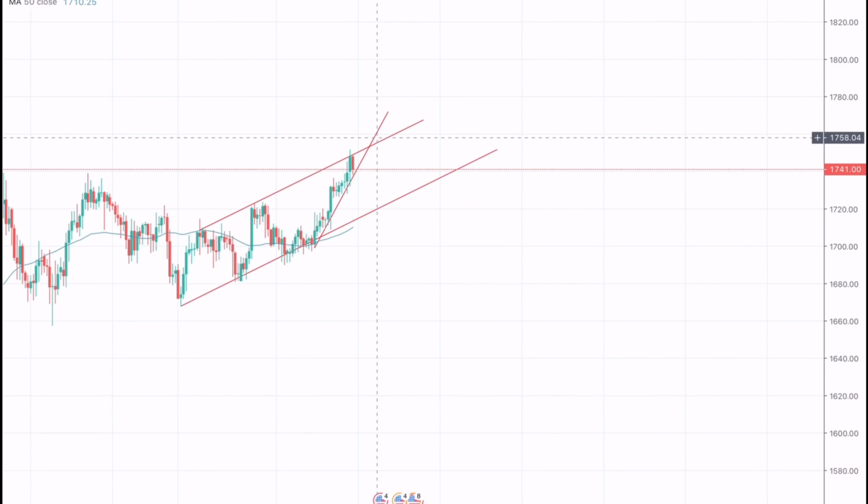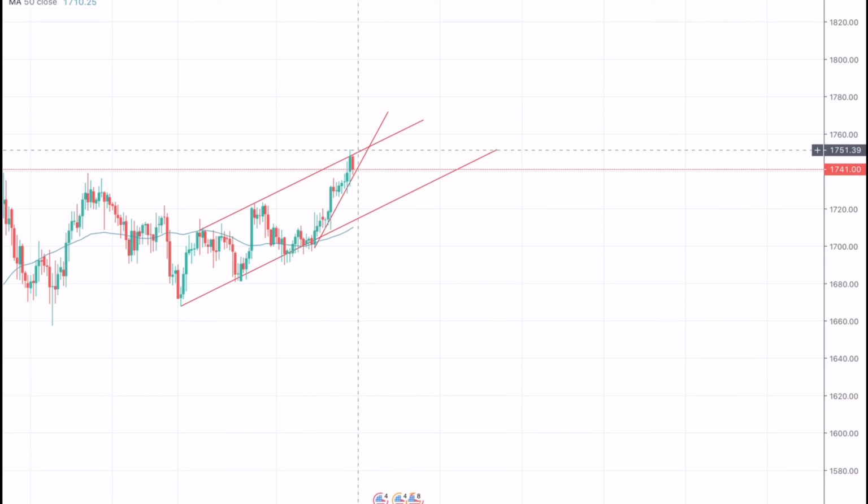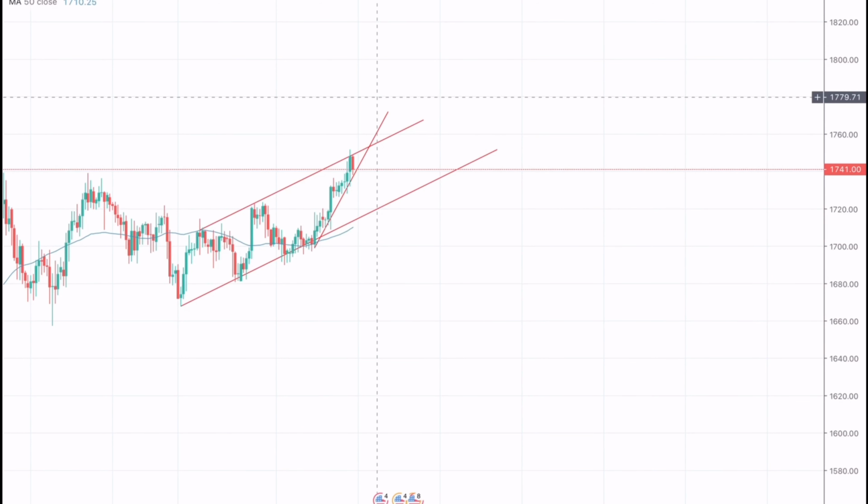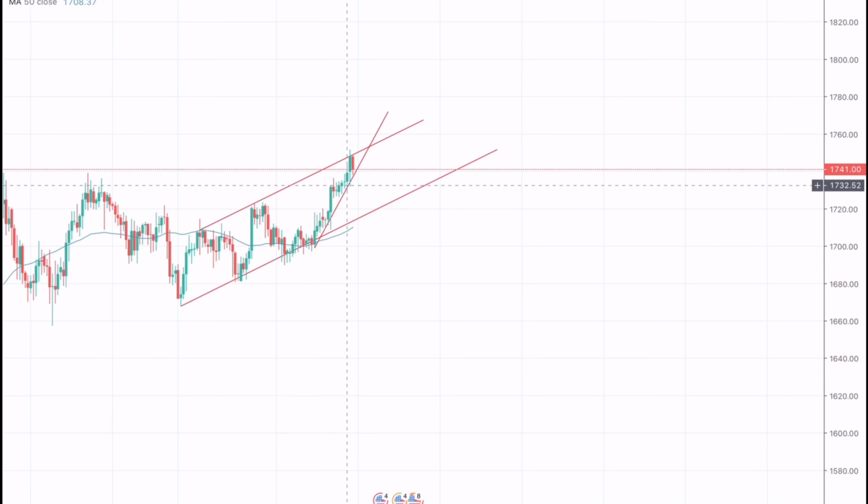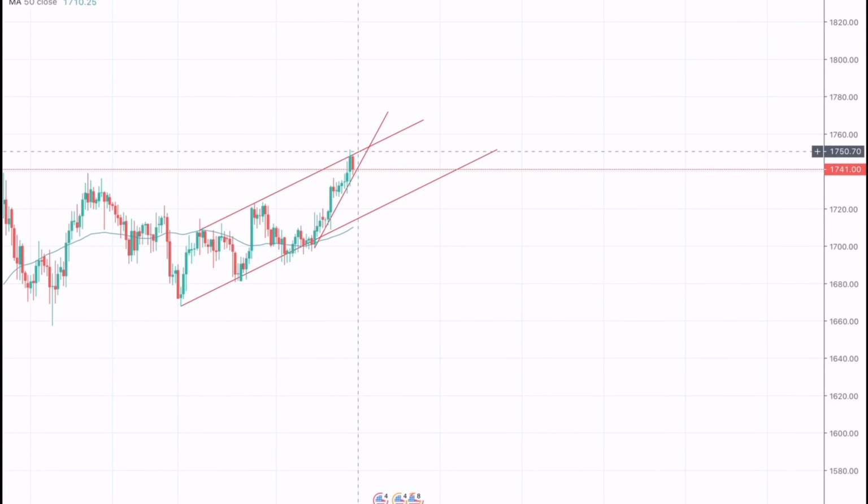But what I am expecting is that the market would break the trend line, as the fundamentals are supporting the gold market due to the US China trade war. Thus we can potentially see the market testing towards the 1780 to 1790 zone. So I will wait for the market to test the 1780 zone and create a sale position. However, for now I have created a long position on Friday, somewhere around 1733, and I am currently in profit, but I will not close my long position, as I believe the market would test the above resistance.